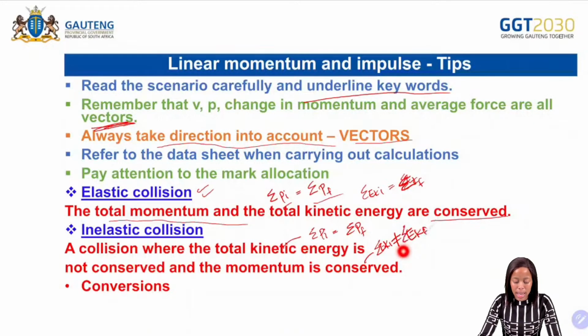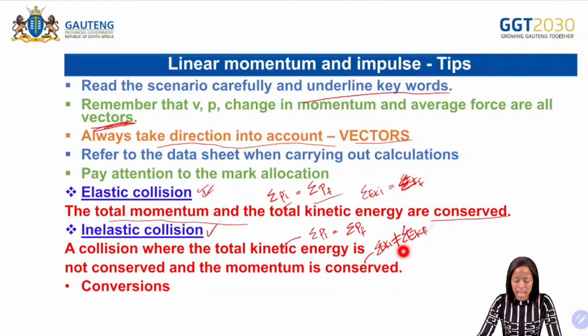So for the last time, inelastic collision, we are saying that the sum of the momentum before the collision is equal to the sum of the momentum after the collision. But then in terms of the kinetic energy, the sum of the kinetic energy before collision is not equal to the sum of the kinetic energy after the collision. So what is it that is in common between elastic and inelastic?